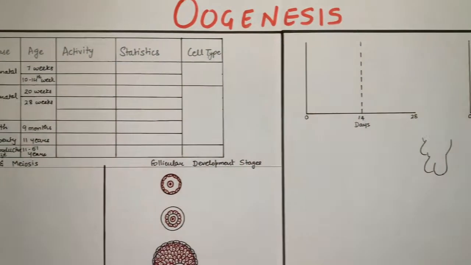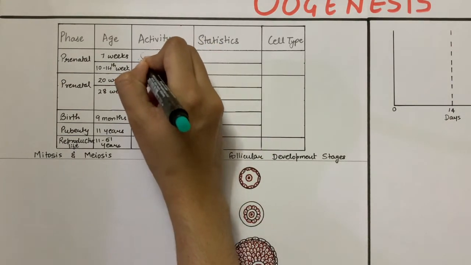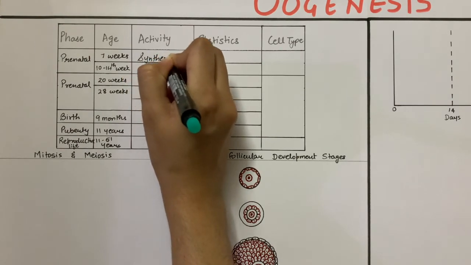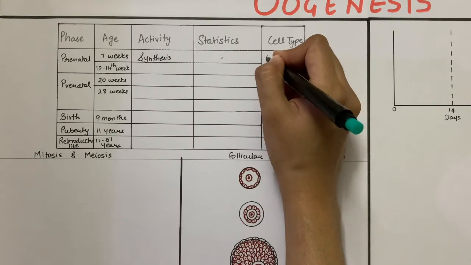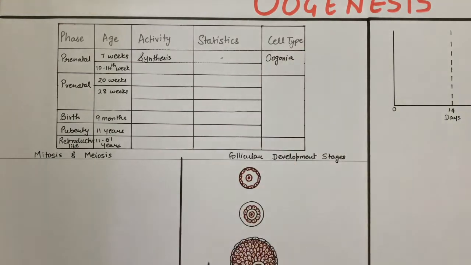Alright, let's dive in. When a female child is born, she already has the total number of eggs or ovum that she'll ever need during her life. Oogenesis begins at around 7 weeks of gestation, and during this time, primordial germ cells colonize the newly formed ovaries of a female fetus. These cells are now referred to as oogonia.